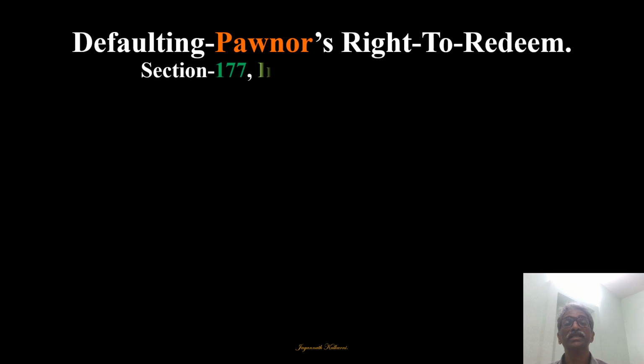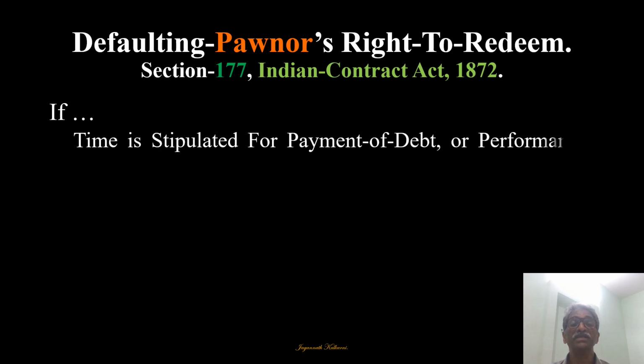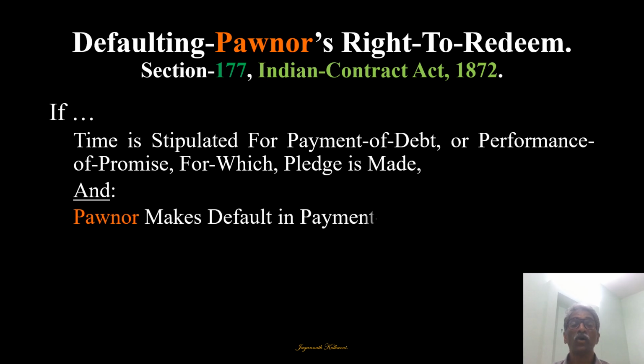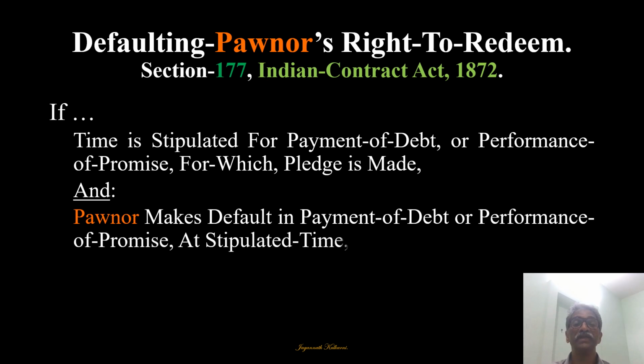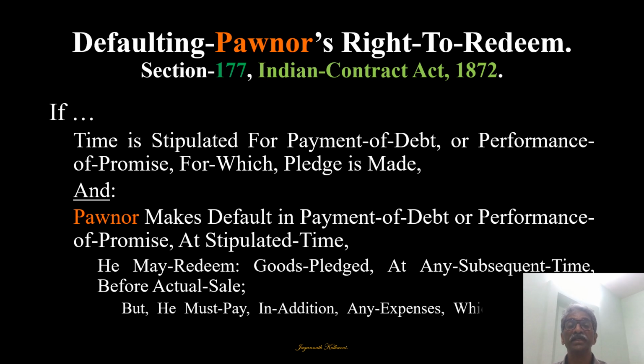Then suppose the pawner is defaulting, what is his right to redeem? It is given under section 177. If time is stipulated for payment of debt or performance of promise for which the original pledge is made, and the pawner makes default in payment of debt or performance of promise at the stipulated time, obviously as expected, then he may redeem the goods pledged at any subsequent time before actual sale, but he must pay in addition any expenses which have arisen from his default.